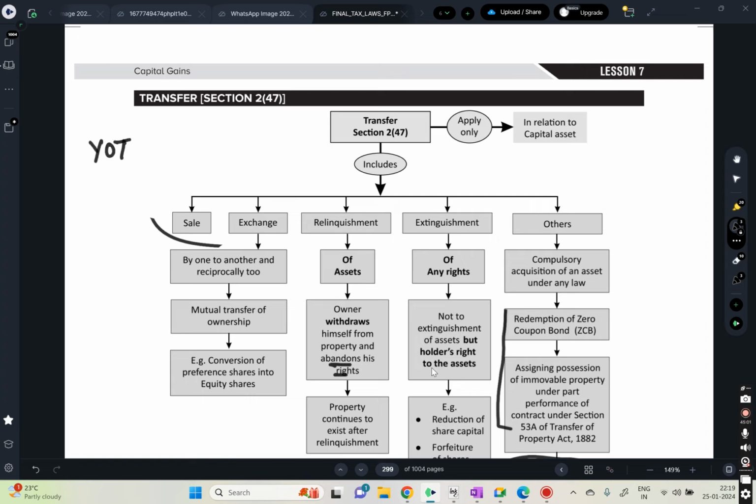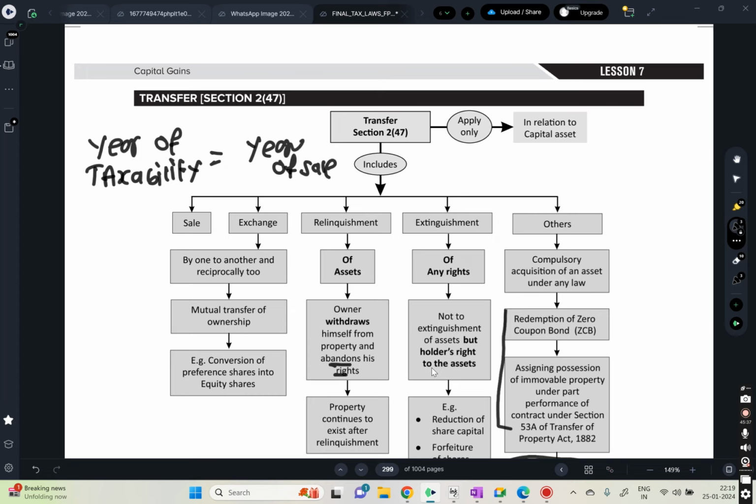Year of transfer. Normally we will tax, right? If it is transferred in the previous year, you will tax in the next year, the assessment year, obviously. But only for this conversion of capital asset into stock in trade, the year of taxability is equal to the year of sale.